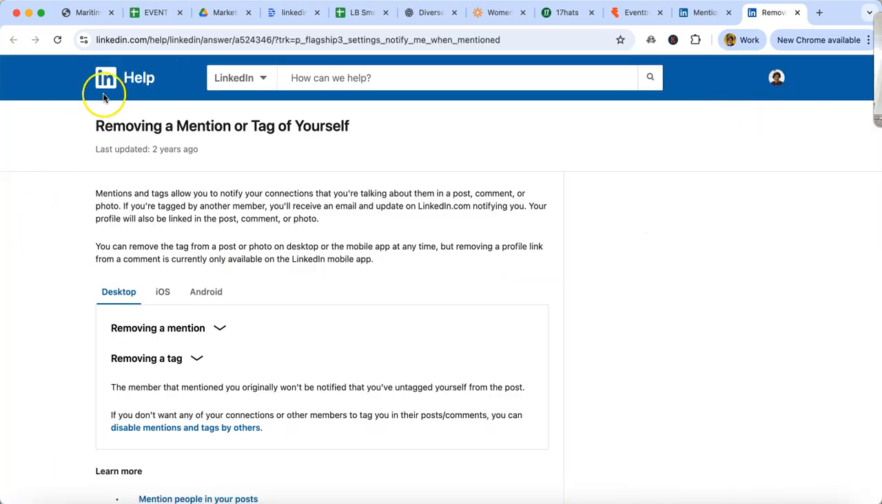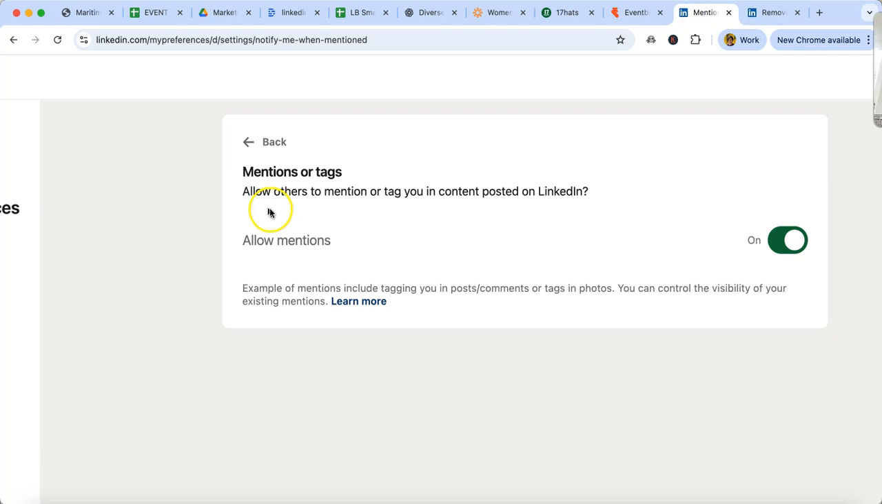Do you get tagged on lots of posts on LinkedIn? Maybe you are.